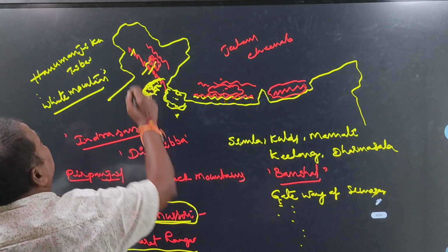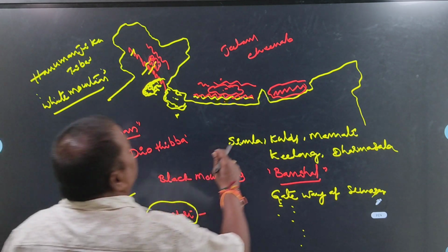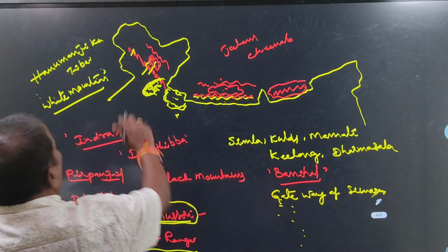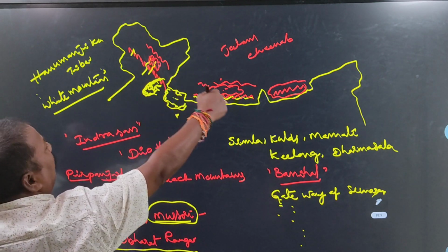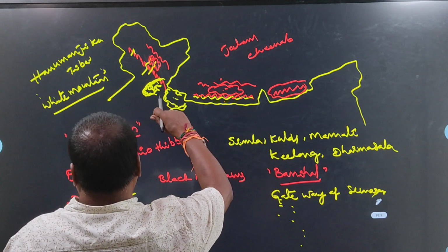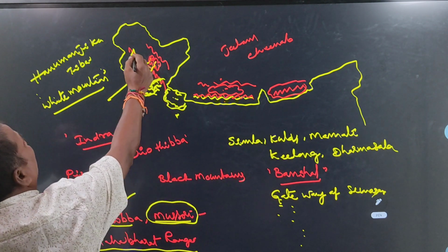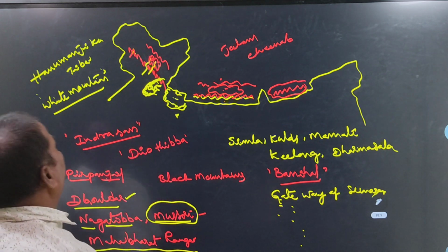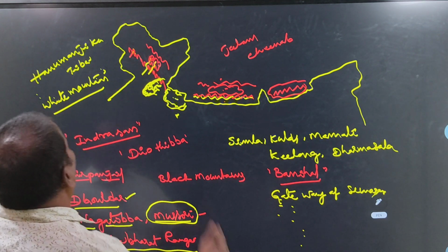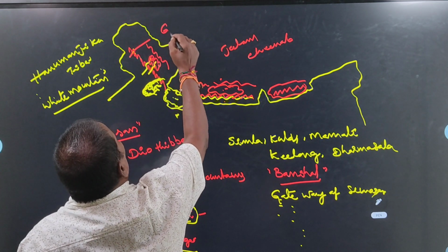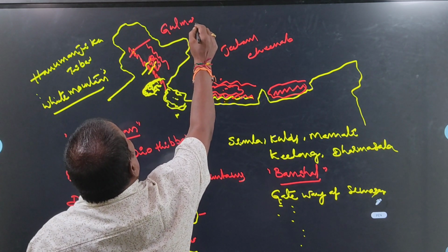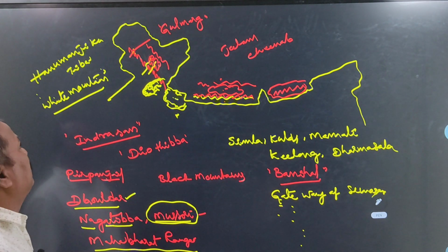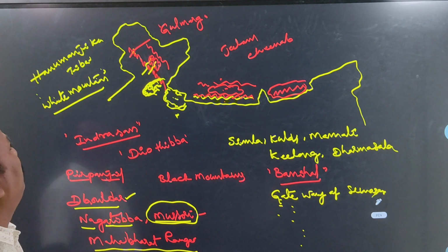What is the name of the main important summer resort in the Pir Panjal range? This is the main important summer resort in Jammu and Kashmir. It is located in the Pir Panjal range. Its name is Gulmarg. It's a main important summer resort in Jammu and Kashmir.